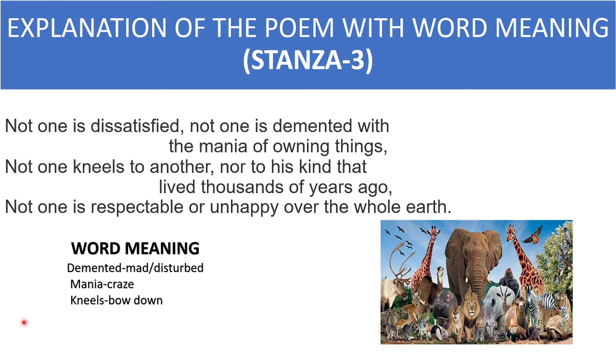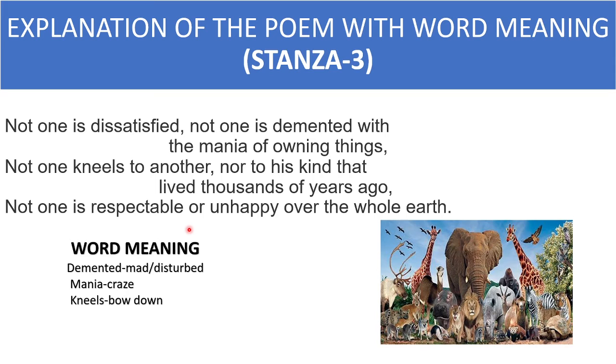That's why the poet is saying that not one is respectable or unhappy over the whole earth. Unlike human beings, all the animals are equal. But among human beings, some are respectable, some are busy insulting others.